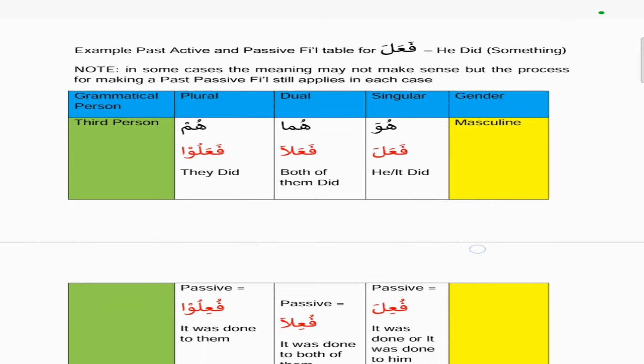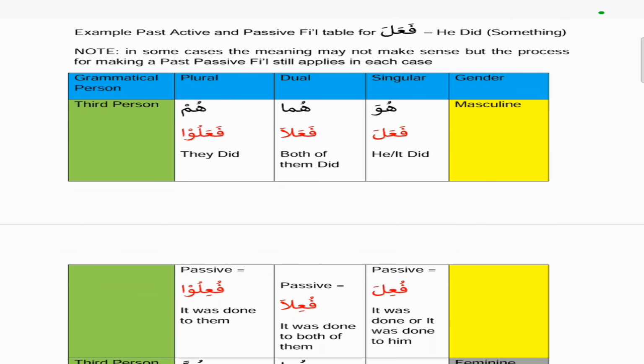So an example of a past active and passive fi'l table for fa'ala, meaning he did. So we're talking about past tense. Now we'll make a note that in some cases the meaning may not make sense for this specific example, but the process for making a past passive fi'l still applies in each case. So the template is still the same.